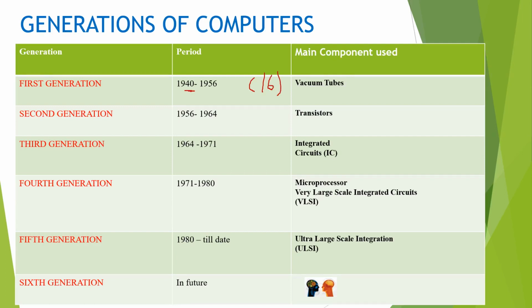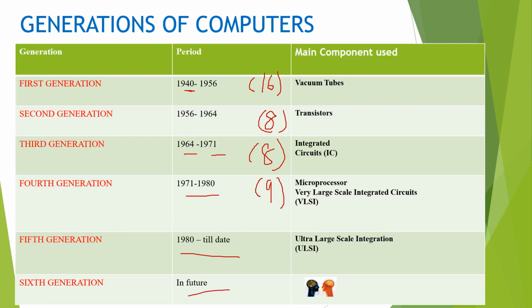Then you divide the 16 by 2 to get 8, for the second generation. 56 to 64 duration is 8 years: 56, 57, 58, 59, 60, 61, 62, 63, 8 years. For the third generation also the year gap is 8, so 64 to 71. But in the fourth generation it remains 9 years. So the first generation gap is 16, second generation gap is 8, third generation gap is 8, fourth generation gap is 9. Then afterwards 1980 till date and in future.